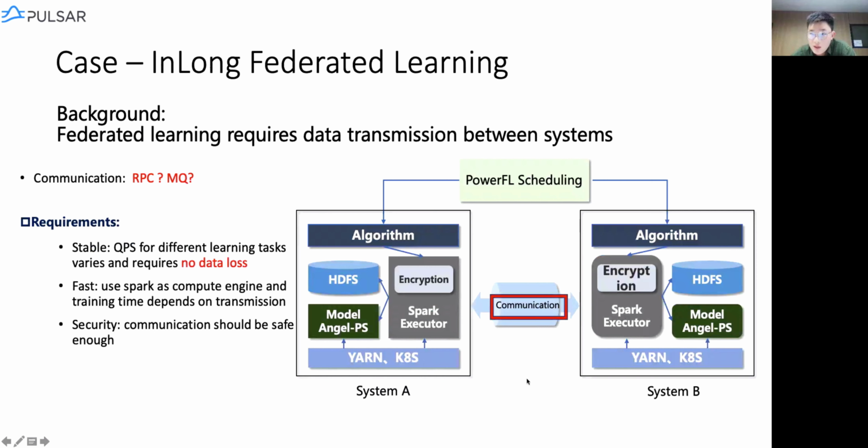There is another case that we apply it to, in which we mainly focus on how we tune Pulsar to support the case better. So here's the problem. We have something called federated learning, and it means that normally we run our machine learning algorithm on local machines, and that's where we get our training data and labels from. So what if we have a task that requires data coming from different parties? Because we always know that the more data we get, the more likely the accuracy will get better.